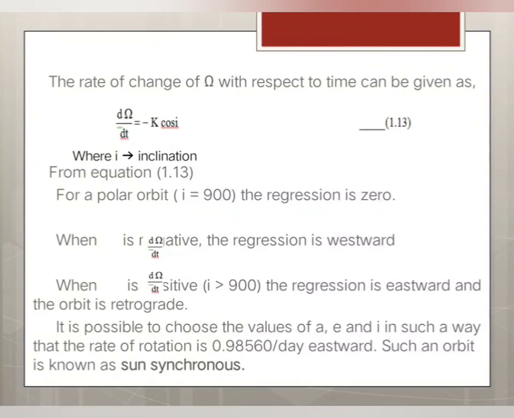When d omega by dt is negative, the regression is westward. When d omega by dt is positive, the regression is eastward and the orbit is retrograde. It is possible to choose the values of a, e and i in such a way that the rate of rotation is 0.9856 degrees per day eastward. This type of orbit is known as a sun synchronous orbit.